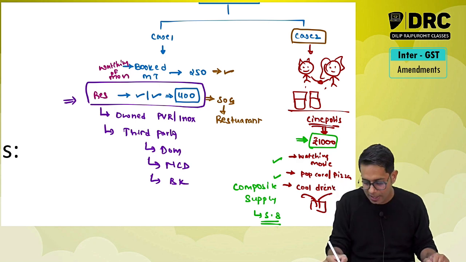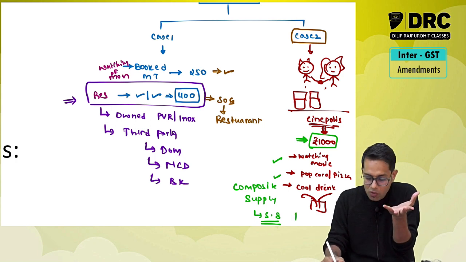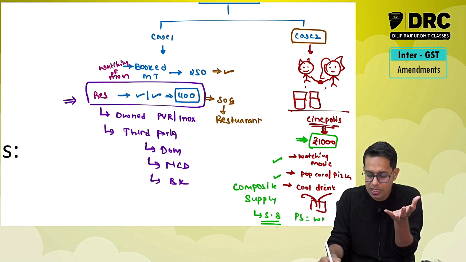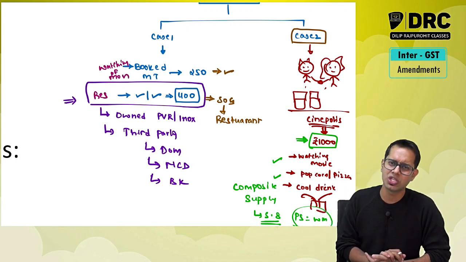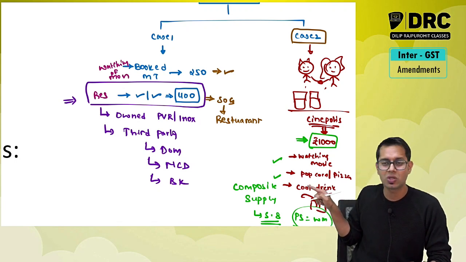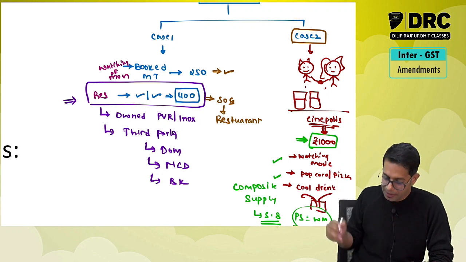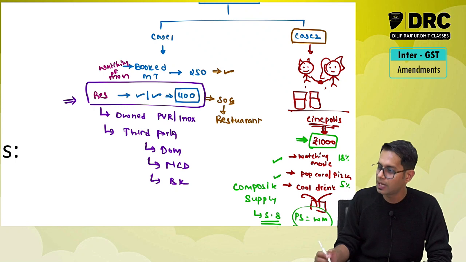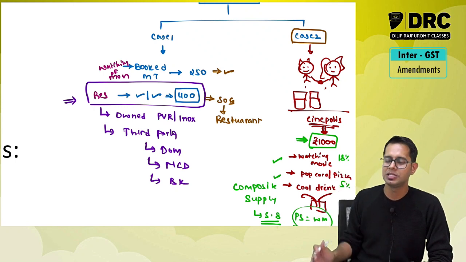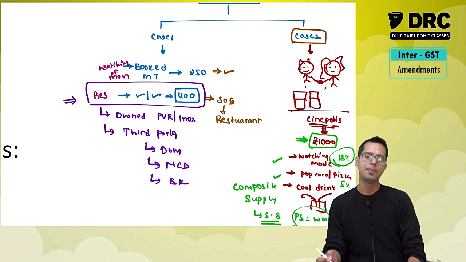So I went to this theater. Now what is the principal supply over here? The principal supply is watching the movie, along with that I am getting this also. For the principal supply the GST rate is 18%, for restaurant the GST rate is 5%. Which rate will you apply? The rate of the principal supply, accordingly apply 18%.